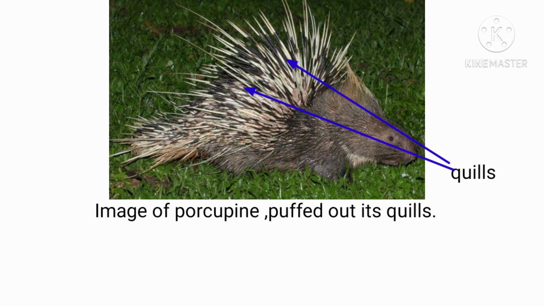The quills easily come loose if touched and stick to the enemy's skin. They can cause painful wounds or infection.